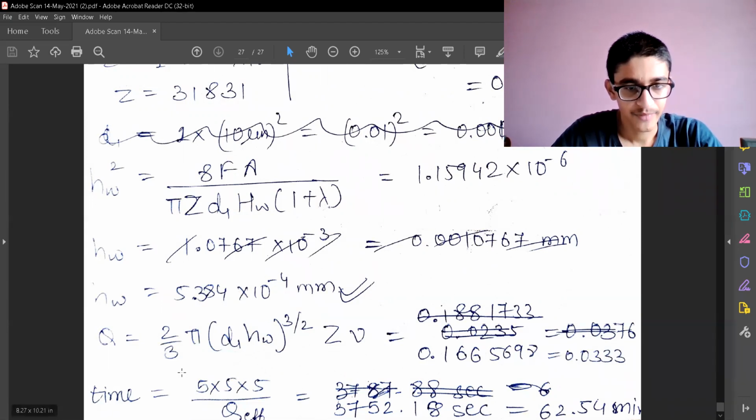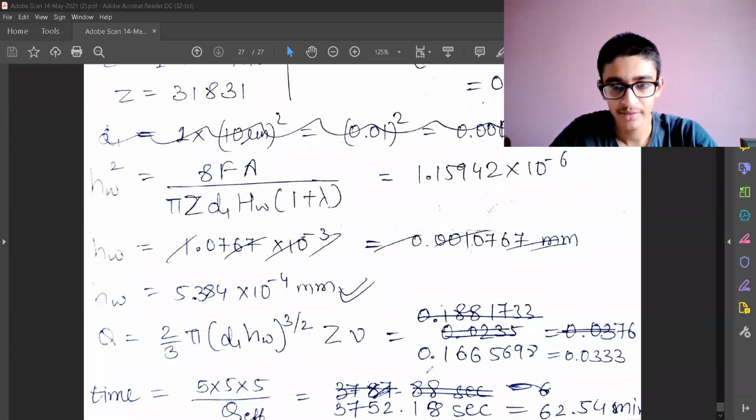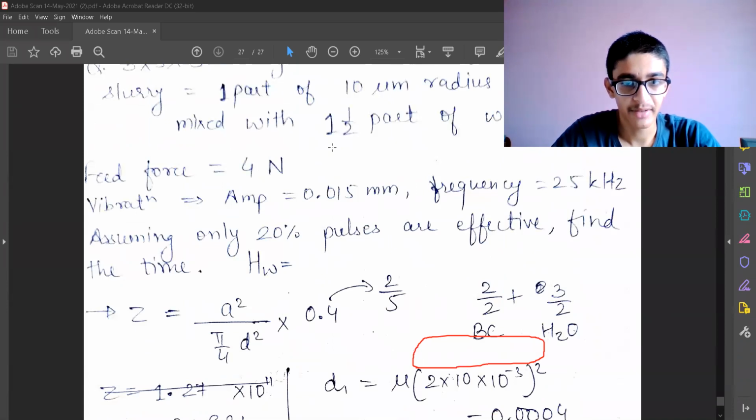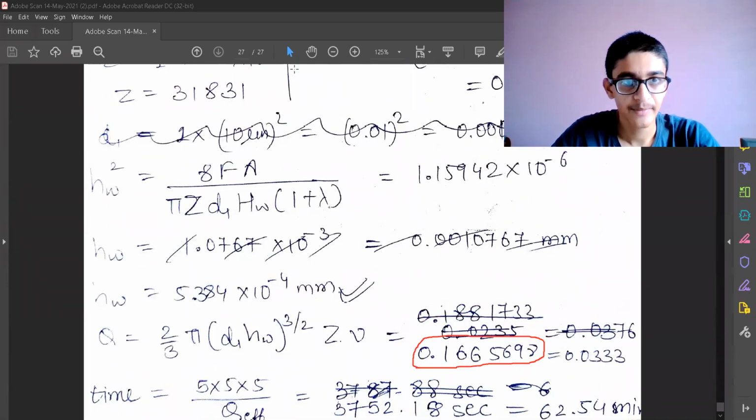And the time will be the total volume to be removed divided by the effective volume removal rate. So why I have two values is this is the actual theoretical volume removal rate, but it is given that the pulses are only 20% effective. So what's happening is my actual pulse will have less effectiveness.